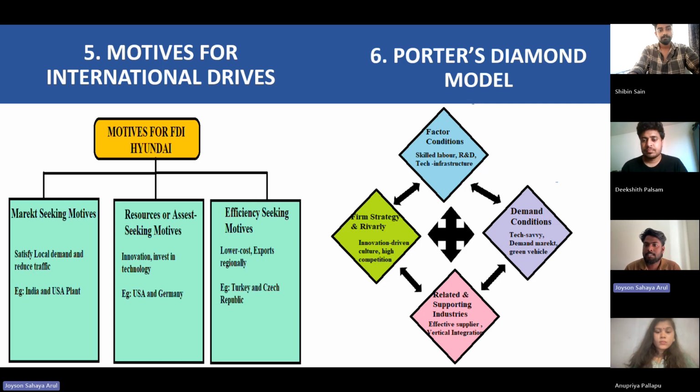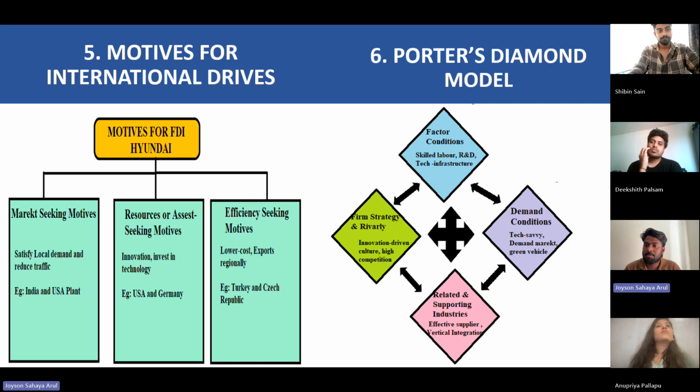Boost brand recognition in developed markets, and place itself close to important rivals and industrial hubs. For example, the R&D centers for advanced automotive technology and design in the USA and Germany.